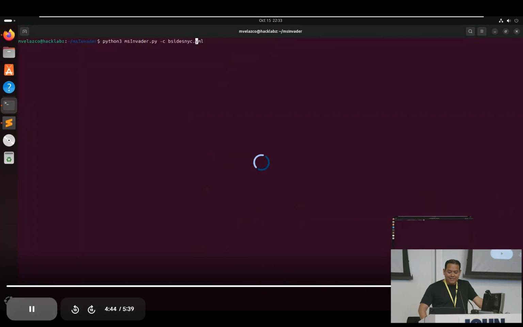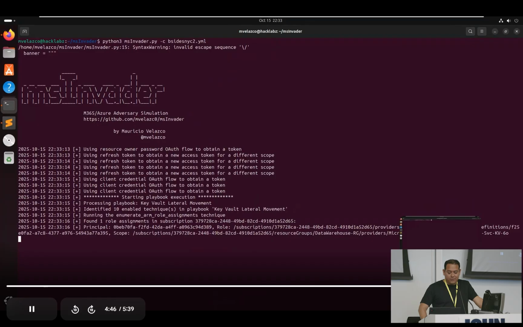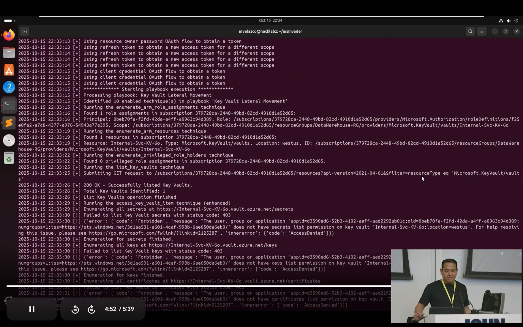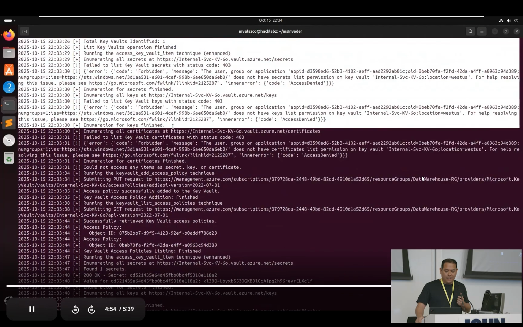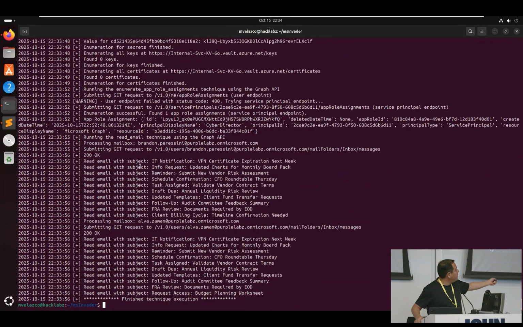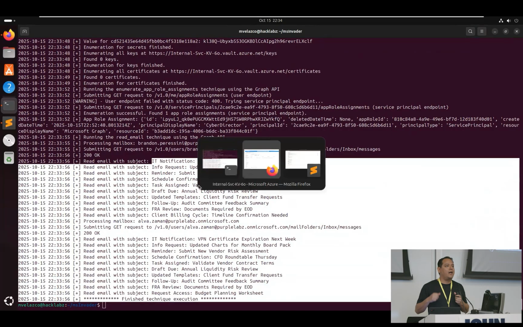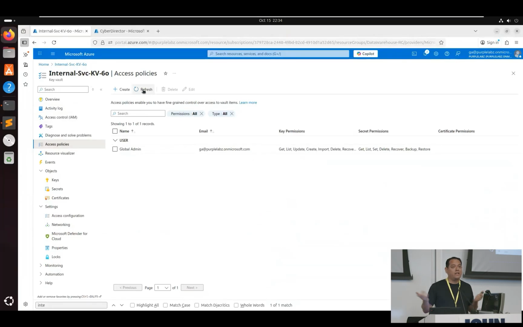So we run the second playbook, it starts doing its thing, and we see towards the end that it actually exfiltrated emails. You'll see towards the end the emails that were read from those 2 mailboxes. It used the Graph API and abused those permissions to exfiltrate emails, just like real attackers do. And as you can see here, there's a new access policy that was added by MSImator, and that's how the attacker was able to read secrets from this key vault.